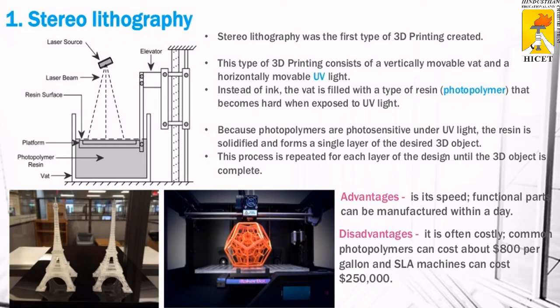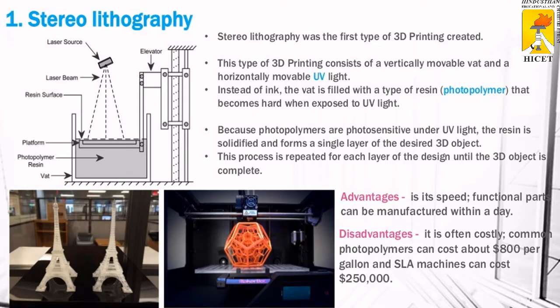Stereolithography was the first 3D printing method used to create objects. This type of 3D printing consists of a vertically movable vat and a horizontally movable UV light. Instead of wax, the vat is filled with a type of resin that becomes hard when exposed to UV light, because photopolymers are photosensitive under UV light. The resin is solidified and forms a single layer of the desired 3D object.